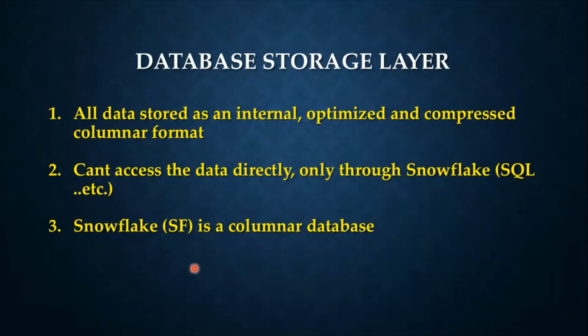Now let's move to each and every layer. First, we'll discuss the database storage layer, that is at the bottom of the Snowflake architecture. When the data is loaded into Snowflake, Snowflake reorganizes the data into its internal optimized compressed columnar format. Snowflake stores this optimized data in cloud storage. Nothing but Snowflake is a columnar database. Snowflake manages all aspects of how this data is stored: the organization, file size, structure, compression, metadata, statistics, and other aspects of data storage are handled by Snowflake itself.